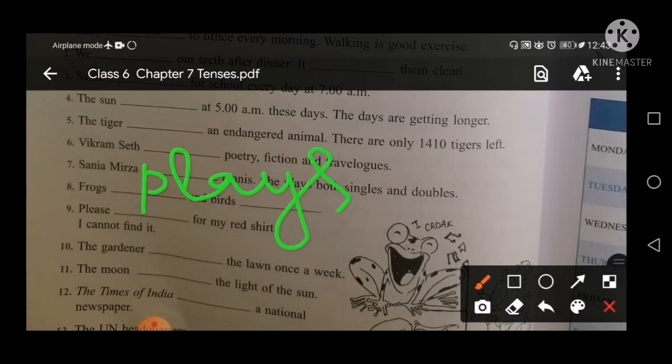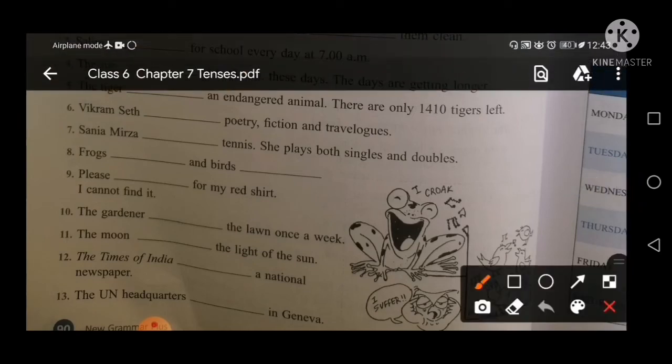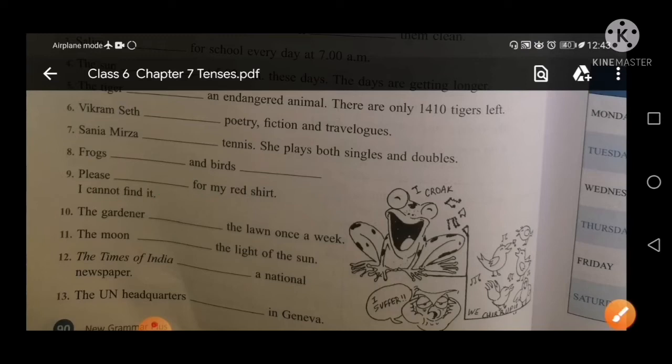Okay. Next point is frogs and words. So frogs croak. You know the sound of frogs, croak, and the sound of birds, chirp. It is clear? Next, please look for my red shirt, I can't find it. So please look for my red shirt. कृपया मेरी रेड शर्ट ढूंढ दीजिए, मुझे वो नहीं मिली.